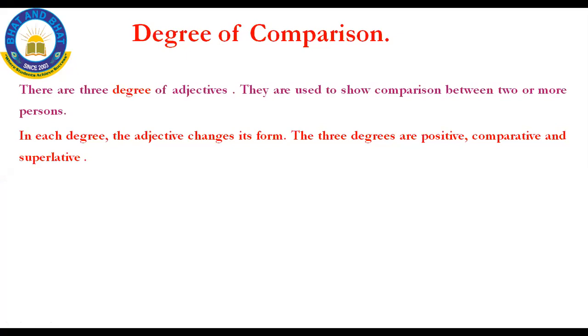Okay, see, the first concept is degree of comparison. There are three degrees of comparison in the adjective. The first one is positive degree, the second one is comparative degree, and the third one is superlative degree. Why is this degree used? It is used to compare between two or more persons. In each degree it changes its form.